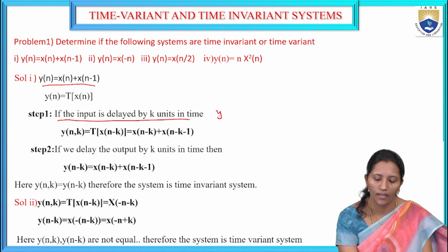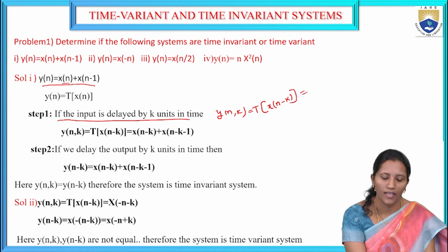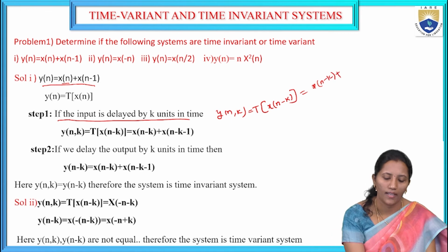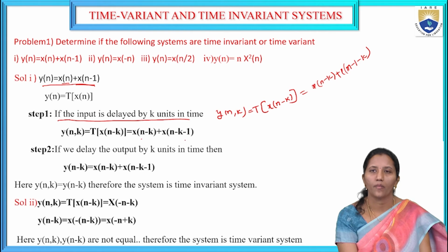That we are going to get y of n comma k, that is the transform of input x of n, which is delayed by k units, so x of n minus k. Whatever the input signal x of n is, it is delayed by k units, that we can write as x of n minus k. And the second term, x of n minus 1, is also delayed by k units: x of n minus k minus 1. So x of n minus k, x of n minus k minus 1. This is the first step.